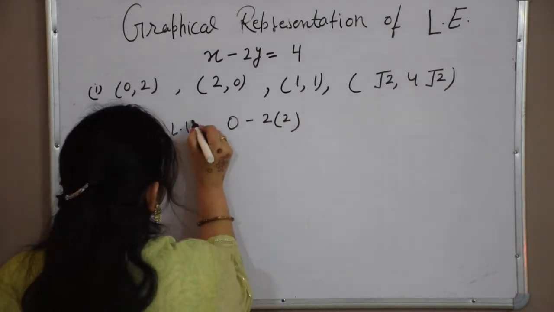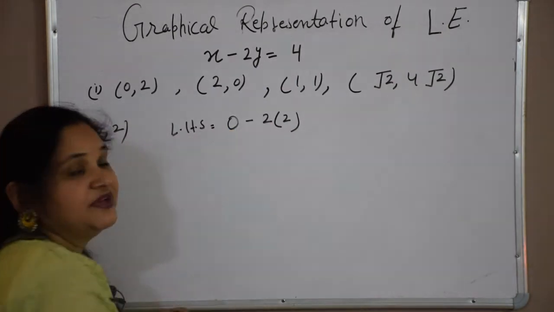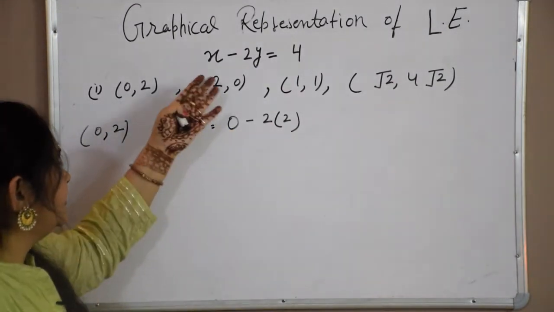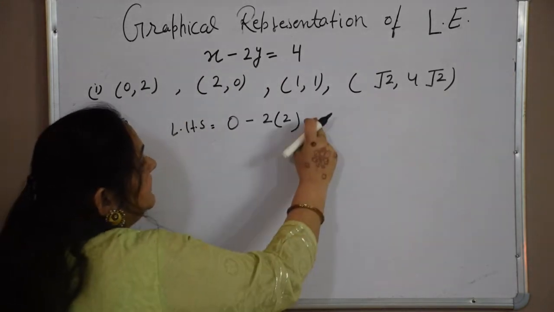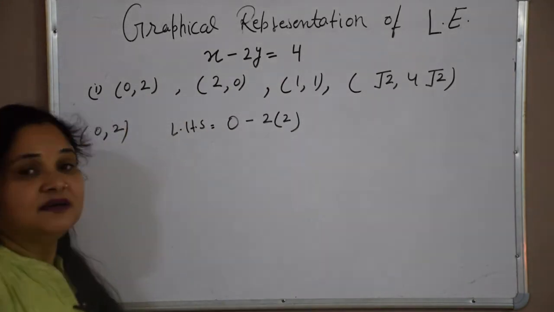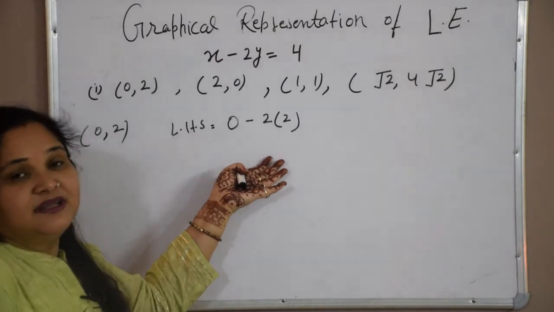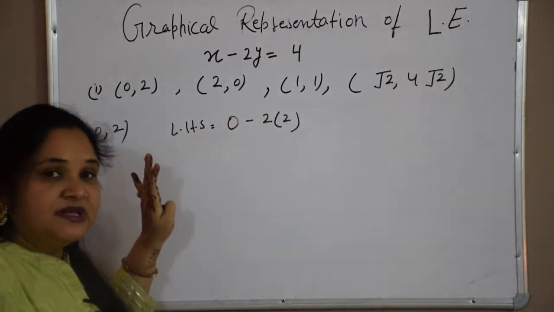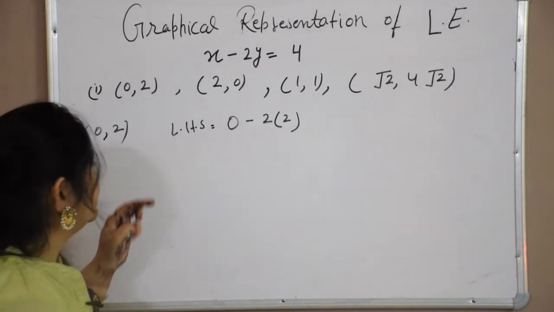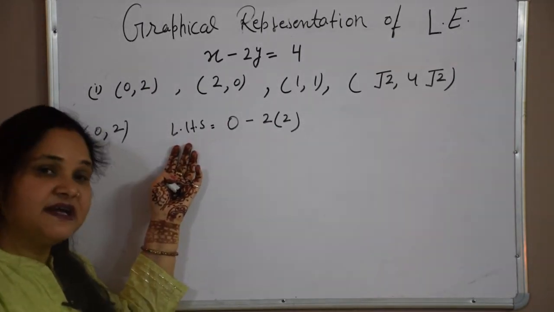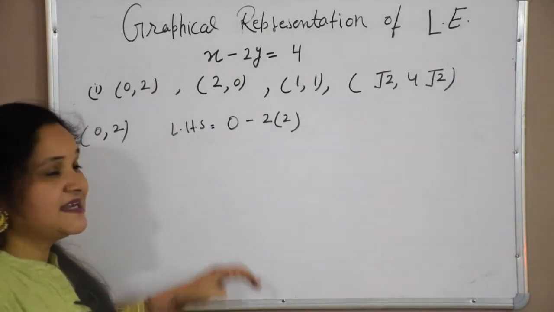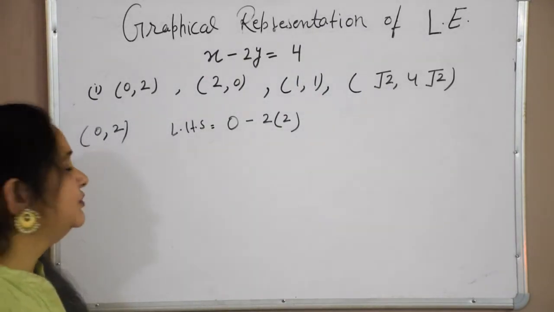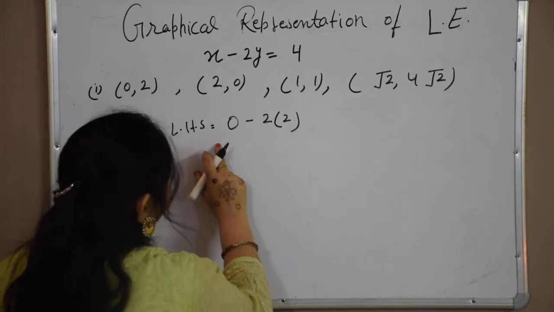First of all, I am considering the left hand side because we have to verify, and whenever we are verifying we adopt this method. If we take both the things as equal, then how can we verify? So there is a proper way that we should consider first the left hand side, then the right hand side, and then say whether they are equal or not. So first I am considering the left hand side.